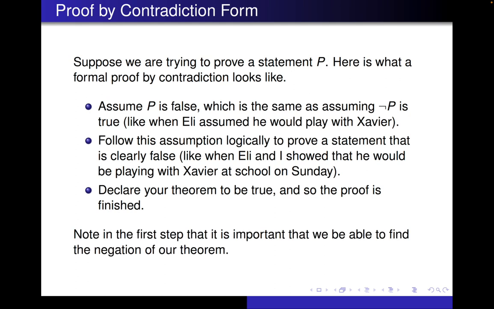So one of the things that is going to be mechanically important, as you can see, the very first step is we have to find the negation of our theorem. So finding negations of statements is going to be extremely important in proof by contradiction, which, let's be honest, was really important in proof by contrapositive too. There we had to find the negation of two statements, the if part and the then part. So as you can see with these new proof methods, finding negations of statements is going to be very important.